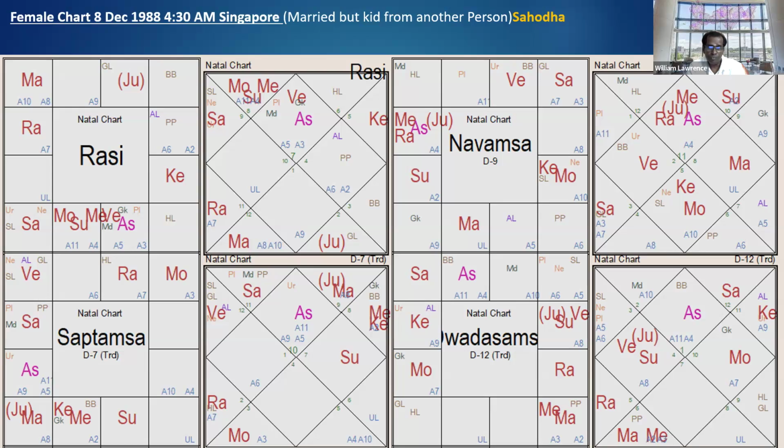Okay. Any doubts on this case? This is a Sarpadosha. You can put it up. I'll discuss this chart and the Sarpadosha.